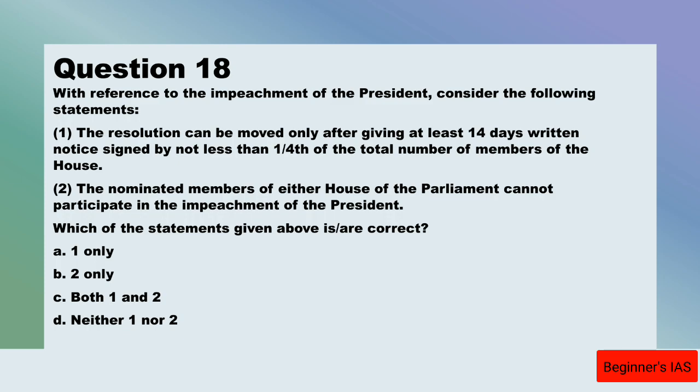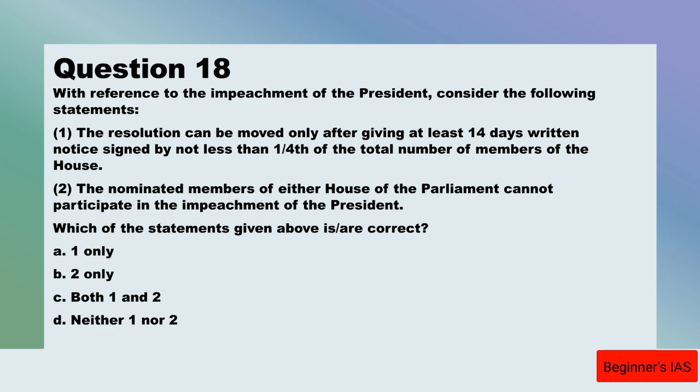With reference to the impeachment of the president, consider the following statements. Statement 1: The resolution can be moved only after giving at least 14 days written notice signed by not less than one-fourth of the total members of the House. Statement number 2: The nominated members of either House of the Parliament cannot participate in the impeachment of the president.